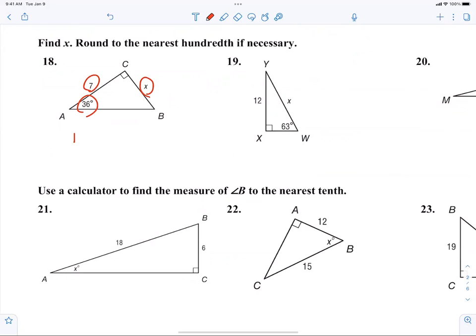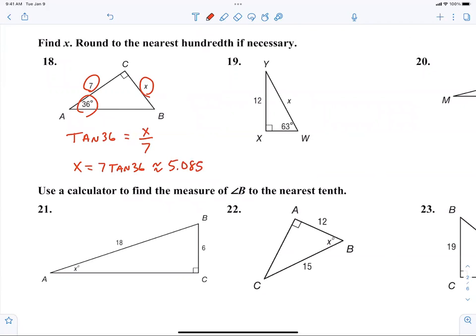So we're going to write tangent of 36 is equal to what? X over 7. Now I'm trying to figure out what X is, right? So I just multiply both sides by 7. So X equals 7 tangent 36, which is approximately 5.085.